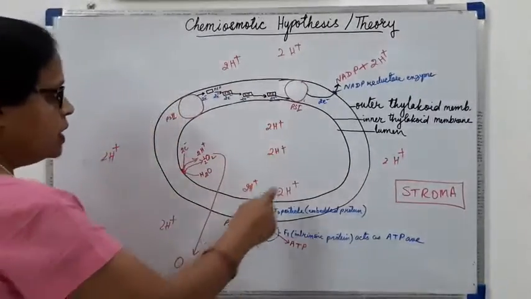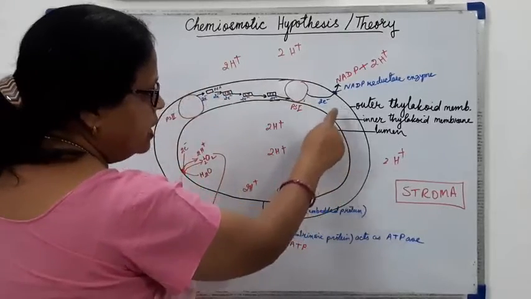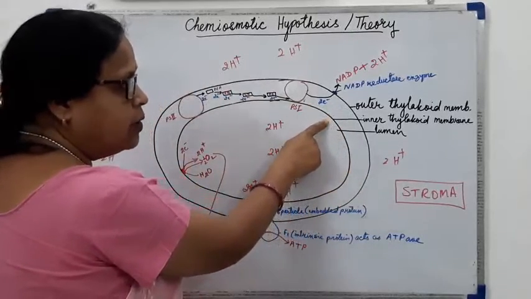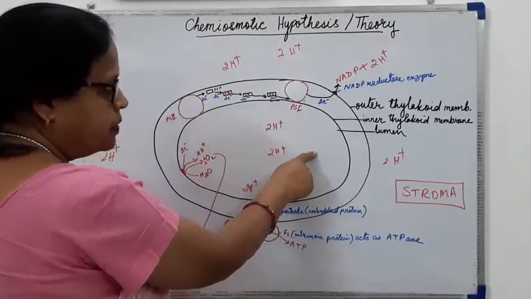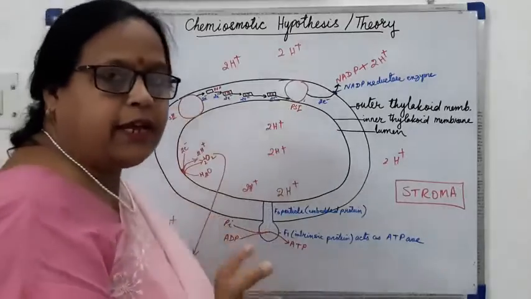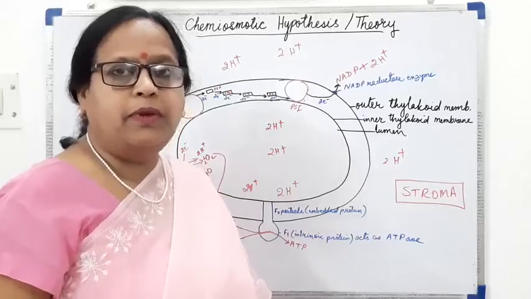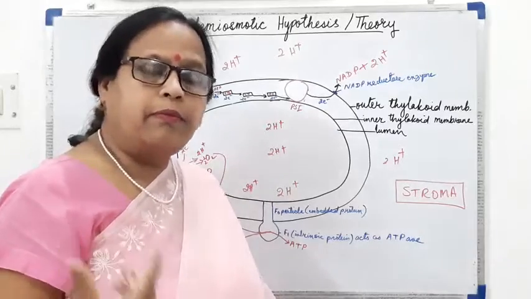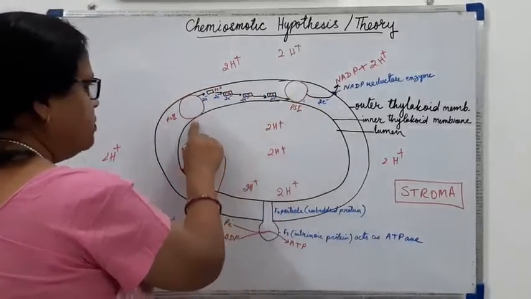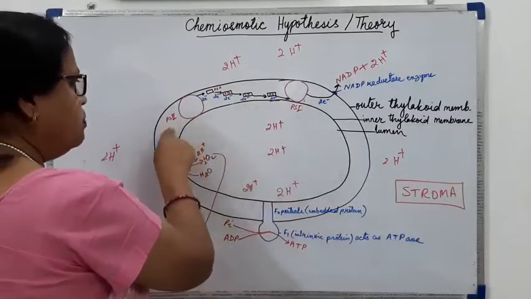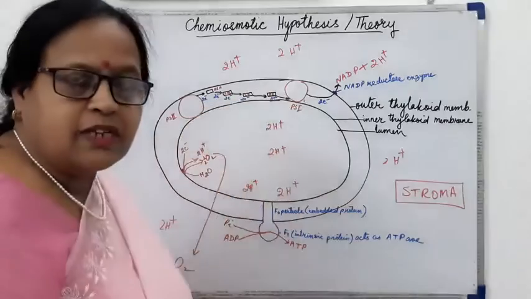Now this is one thylakoid. This is the outer membrane and this is the inner membrane of the thylakoid, and this is the lumen of the thylakoid. We have seen that the pigment systems are in the membrane of the thylakoid. All the pigments are found in the membranes of the thylakoid, so PS2, PS1 and other pigments which are acceptors are in this membrane.